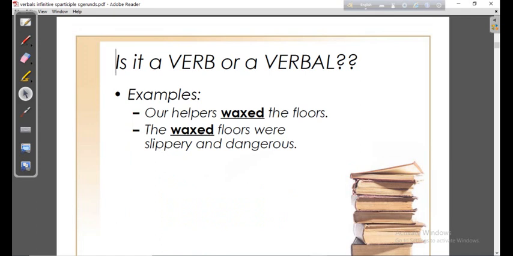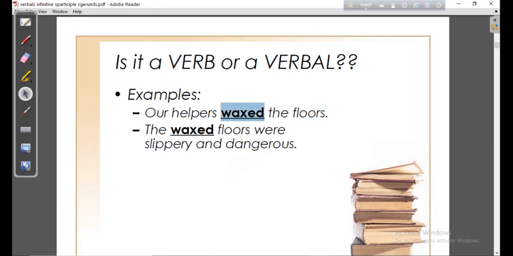Examples: our helpers waxed the floors. Look, dear students, here the subject is our helpers, and waxed the floors. This one is the subject, this one is the verb, and this one is the object. Subject, verb, object. Our helpers waxed the floors. So in this sentence, it is quite clear that the verb waxed has taken the position of a verb. So no doubt it is a verb.